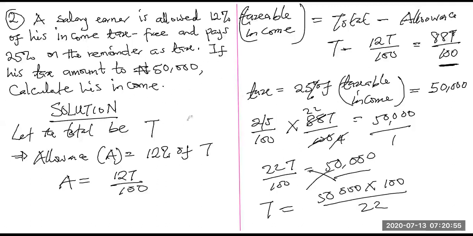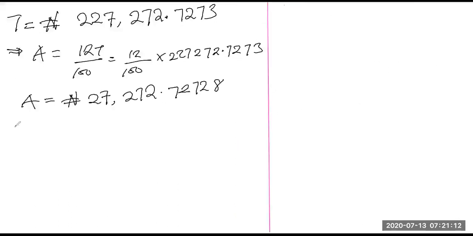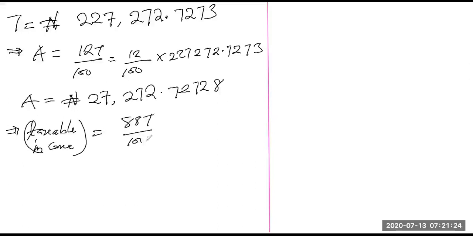Then what again are we asked to calculate? We are asked to calculate the taxable income. So we need taxable income to find out the net income of the man. The taxable income is 88T over 100. So we go back and calculate it. The taxable income will give us 88 over 100 multiplied by 272.7273.